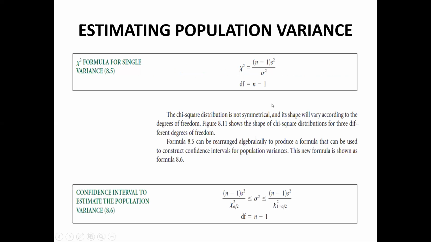And this is the formula for the chi-square distribution. So if you rearrange this, the formula becomes like this. So this is the interval estimate: (n − 1)s², and this chi-square comes down and this goes to the left-hand side. So the formula becomes like this. So this is the estimation process, and later when we discuss the t distribution, Z distribution or chi-square distribution in detail, then we'll cover these degrees of freedom and the other applications of these distributions.